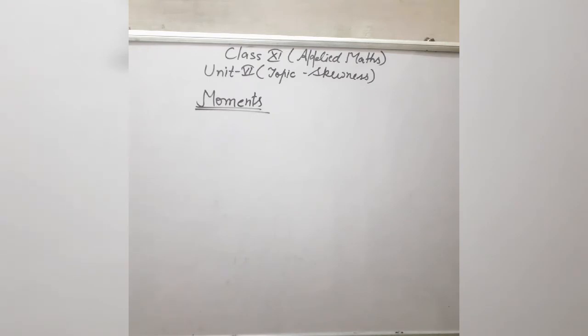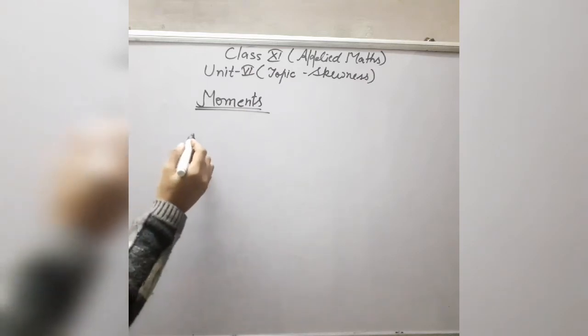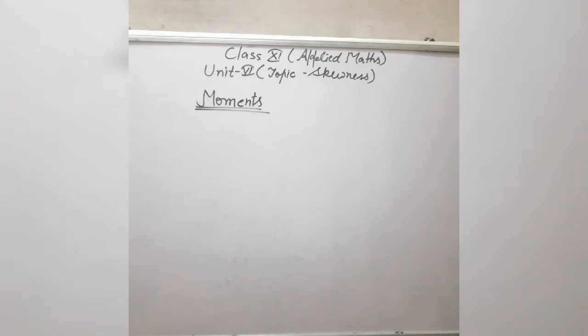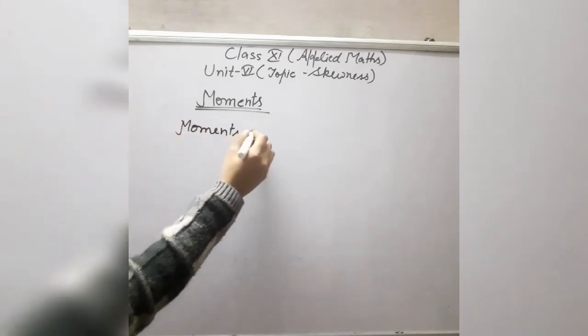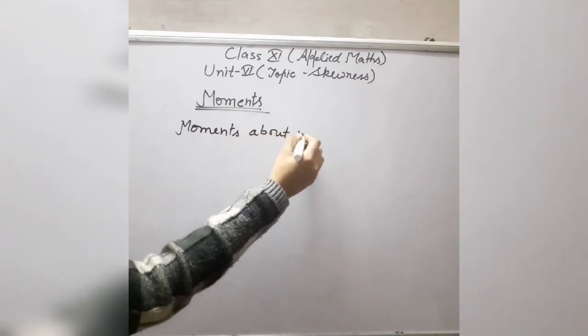Now listen, firstly, what is a moment? A moment is a quantitative measure of the shape of a frequency distribution. If you draw any frequency distribution, or if any data is given to you, then it tells us how the data is spread, a measure of the distribution of the data. In this case we will find the moments of the given data about the mean.